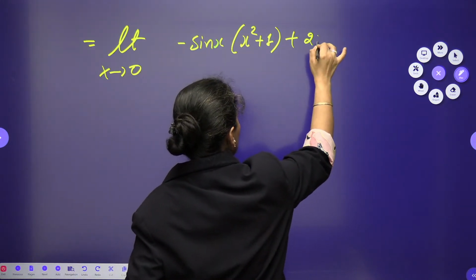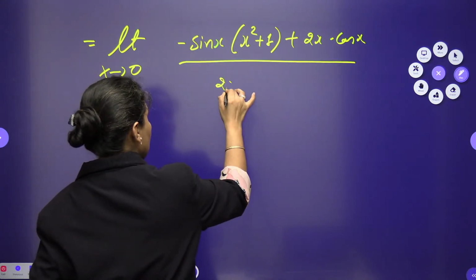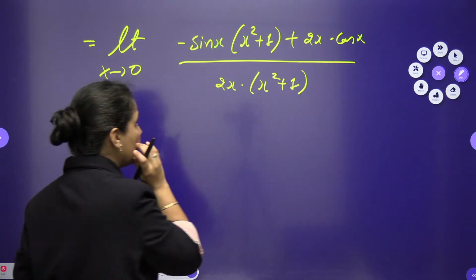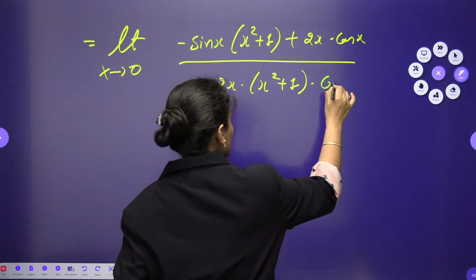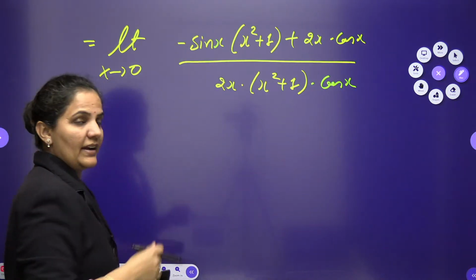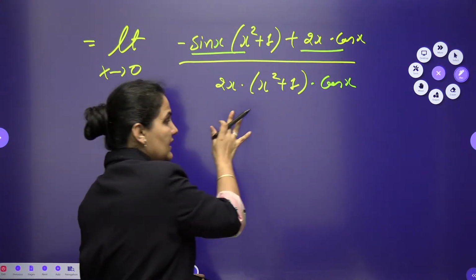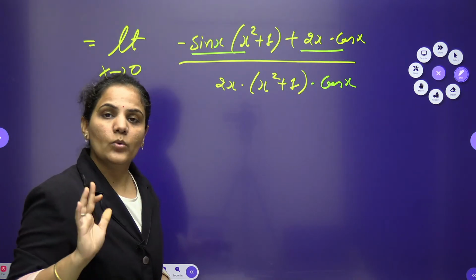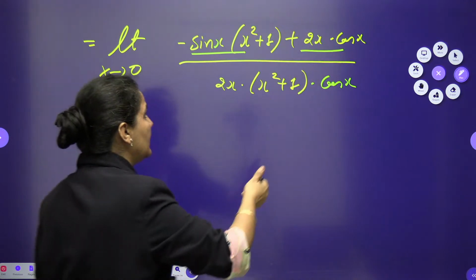Plus 2x into cos x divided by 2x I am having already here, and x square plus 1. Okay, now what I am having here, and this is cos x is also there. So what I want to do, actually I want to divide this term, and in the numerator and denominator overall I will divide by the 2x cos x, or you can see directly here, from here you can take common 2x cos x.